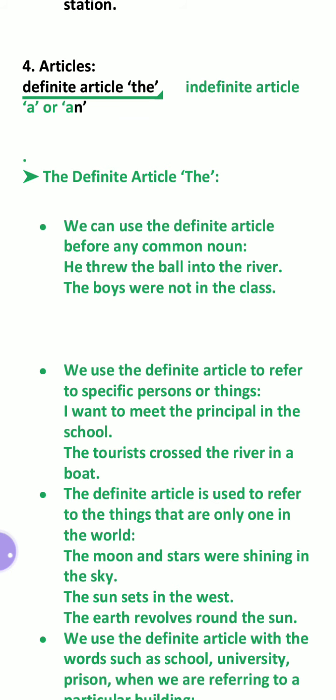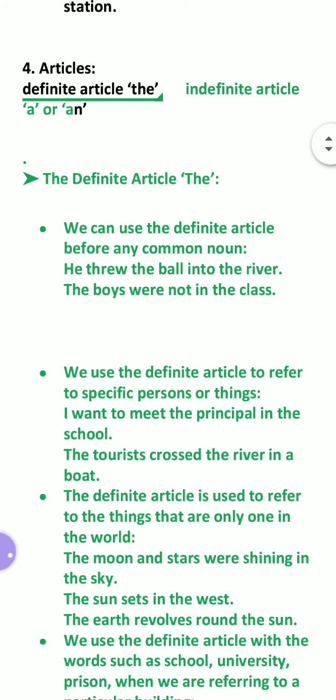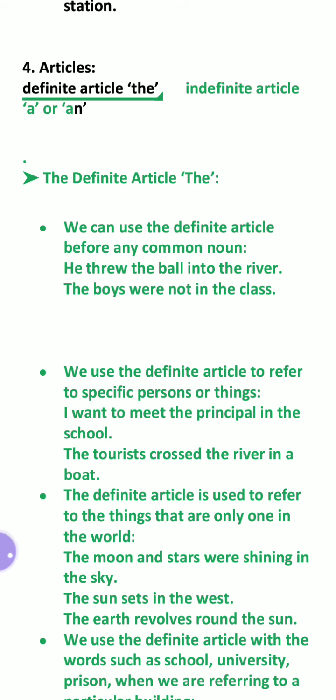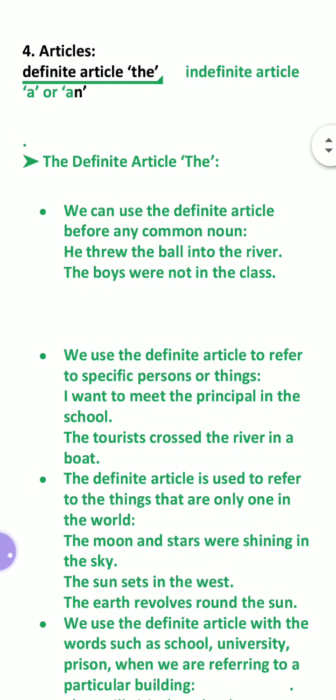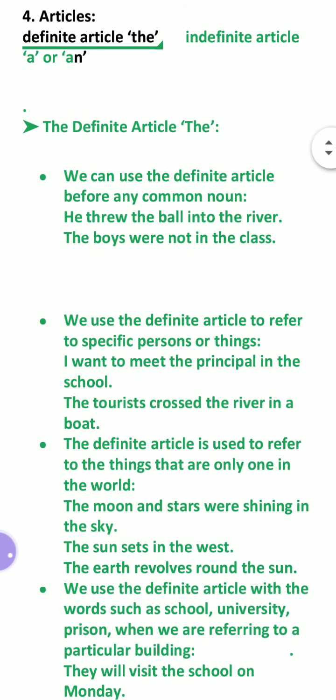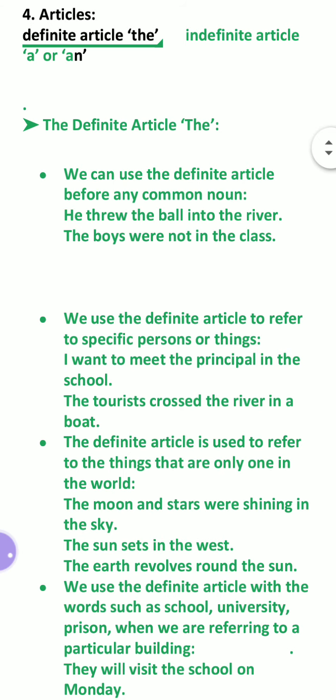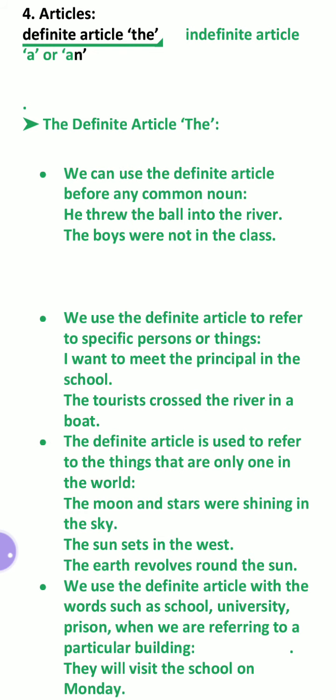In brief, a and an are used before a countable noun, like a pen, an umbrella. I will let you know where an is used. First we are starting with the definite article the. We can use the definite article before any common noun. What is a common noun? Like boy, like girl. We can use the definite article before any common noun, like, he threw the ball into the river. River is a common noun.